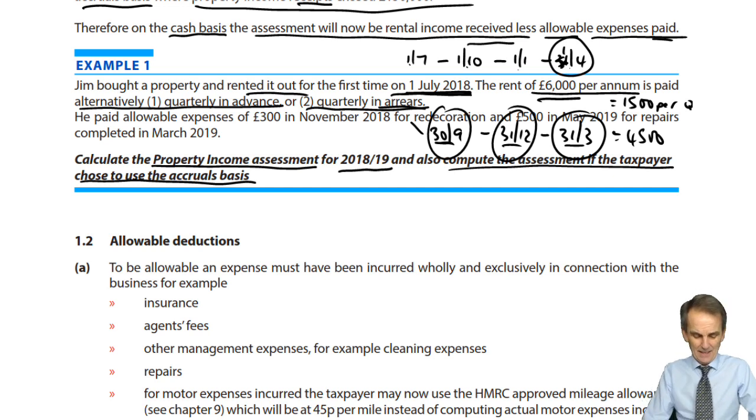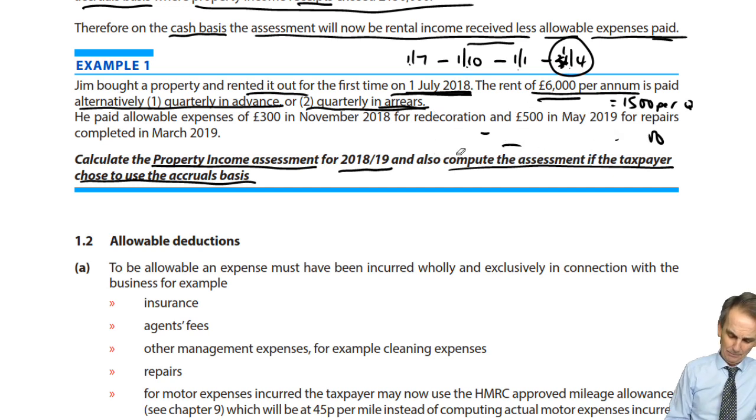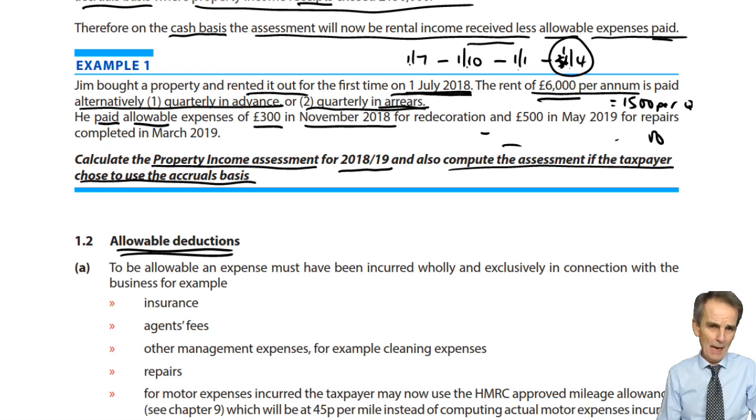Okay. Then as regards our expenses, let's get rid of that information there. Paid basis. Paid allowable expenses, more about allowable deductions down here in section 1.2, of £300 in November 18. Is November 18 within the 1819 tax year? Yes, it is. So that amount is paid. That is a deduction this year.